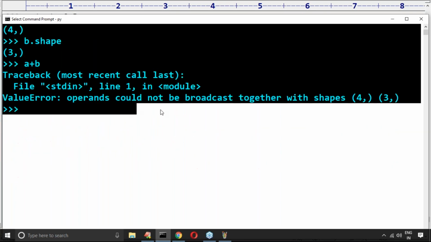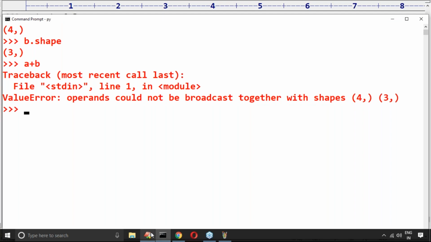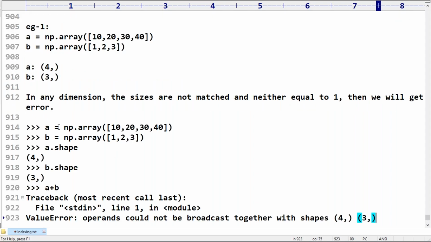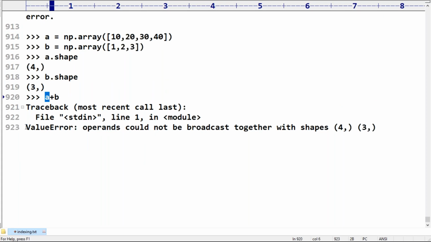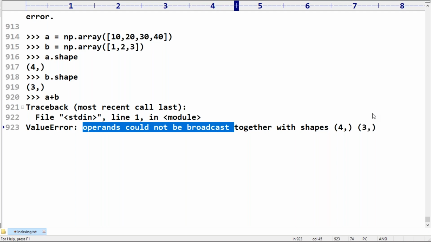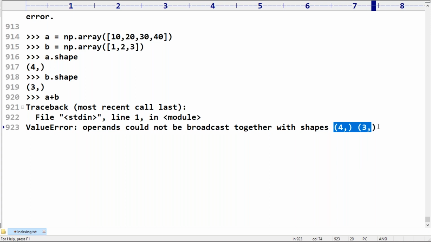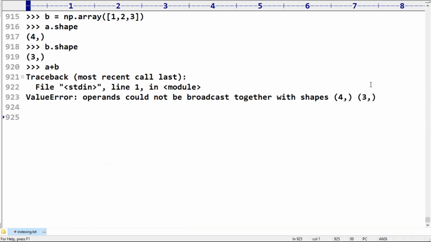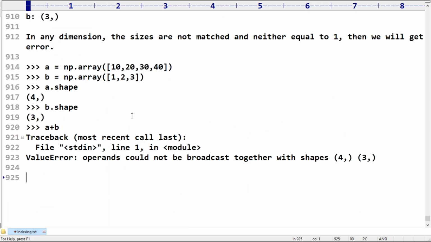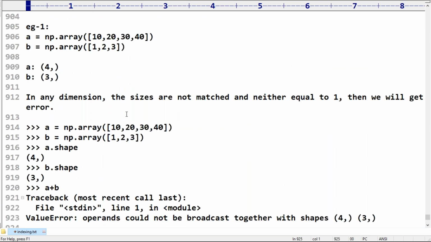Here observe: ValueError, operands could not be broadcast together with shapes (4,) (3,). Are you feeling comfortable? This is the value error we are going to get. The reason I already told.